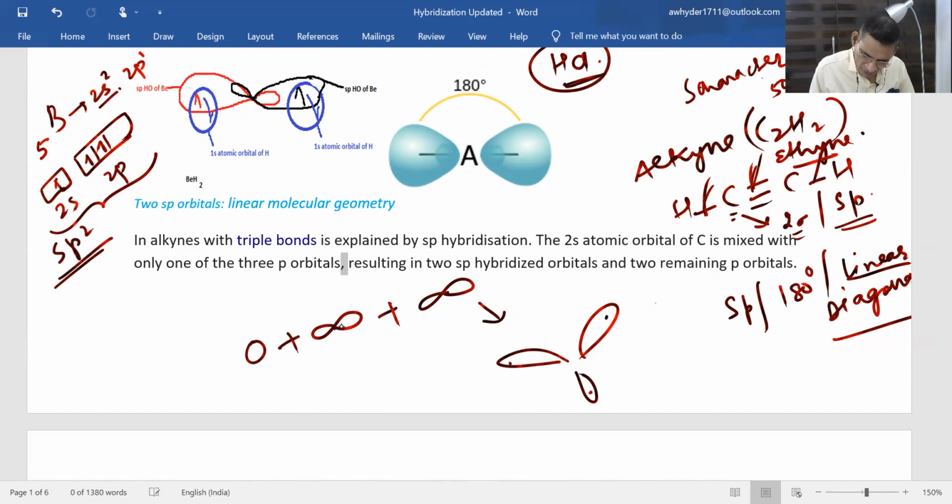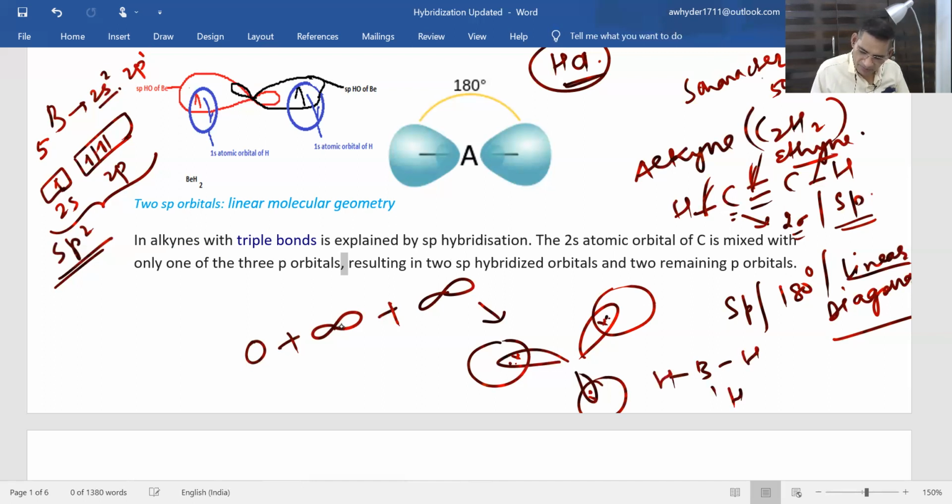Each sp2 hybridized orbital will be having one unpaired electron. One hydrogen atom will also be having one unpaired electron, in its one s atomic orbital. In this way, three sp2 hybridized orbitals of boron, each having one unpaired electron, will combine with three 1s atomic orbitals of hydrogen to form BH3.